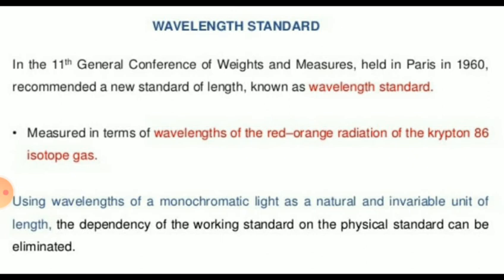The 11th General Conference of Weights and Measures, held in Paris in 1960, recommended a new standard of length known as the wavelength standard. It is measured in terms of wavelengths of the red-orange radiation of the krypton 86 isotope gas. So using wavelengths of a monochromatic light as a natural and invariable unit of length, the dependency of working standards on a physical standard can be eliminated.